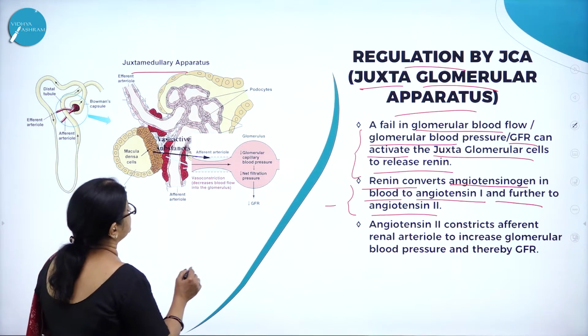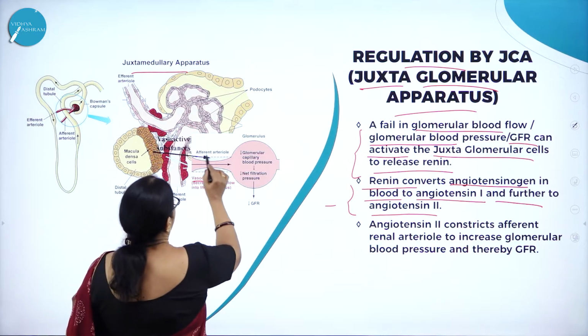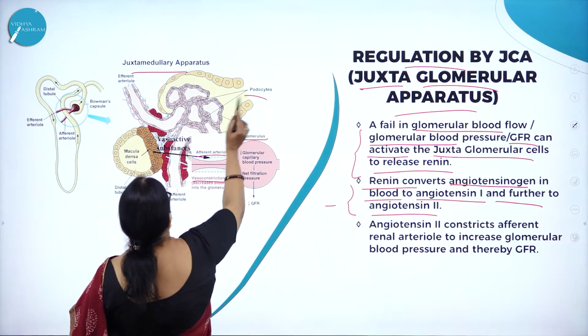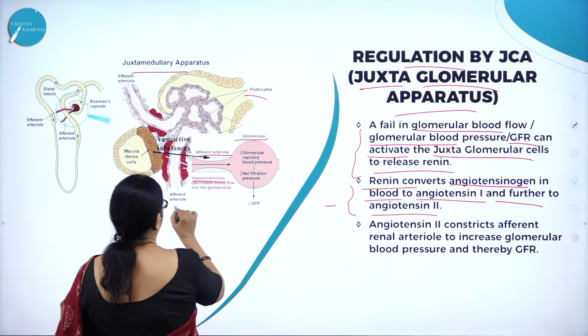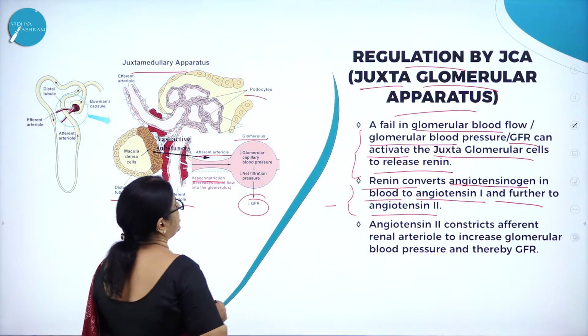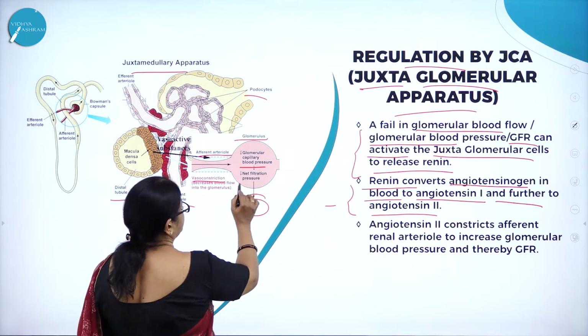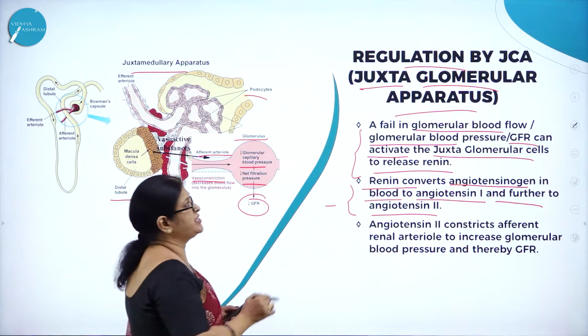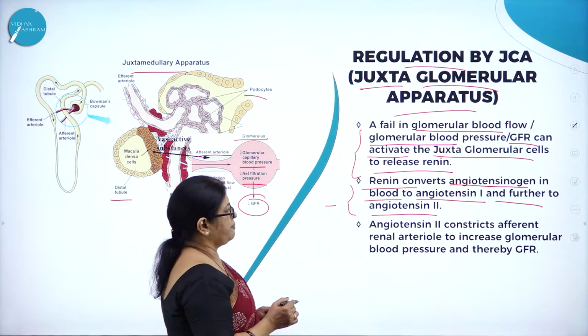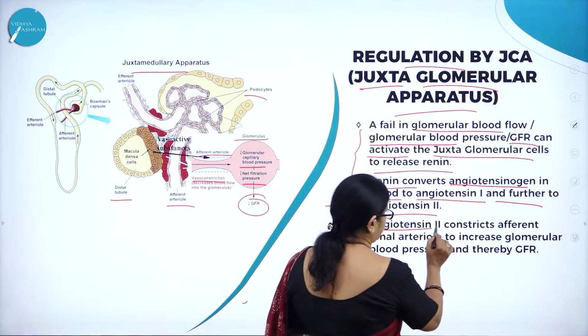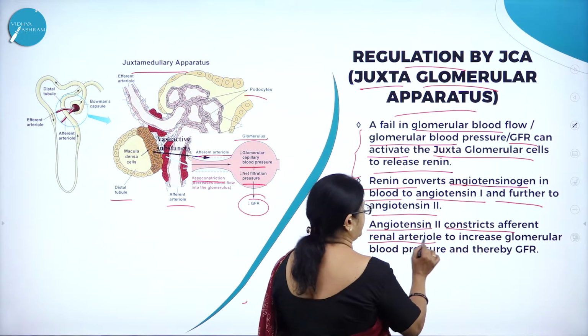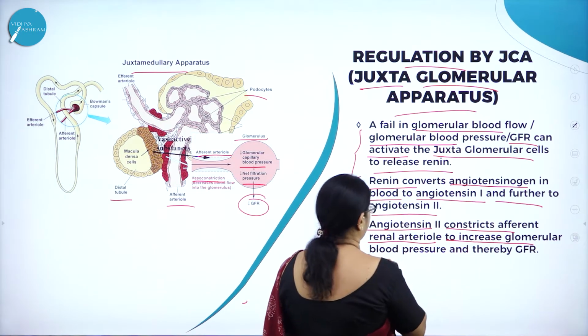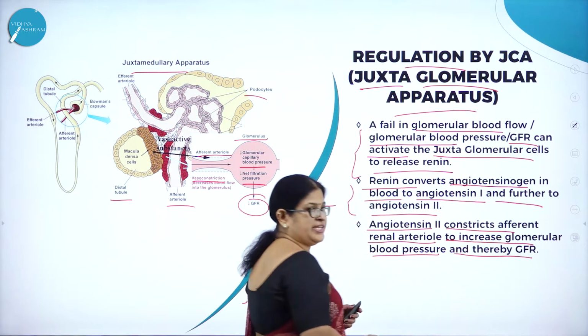Juxtaglomerular apparatus. Here you can see the afferent arteriole, glomerulus, podocytes, then the distal tubule, and the glomerular capillary blood pressure and net filtration pressure, and how it is able to regulate. Angiotensin 2 constricts the afferent renal arteriole to increase glomerular blood pressure and thereby GFR.